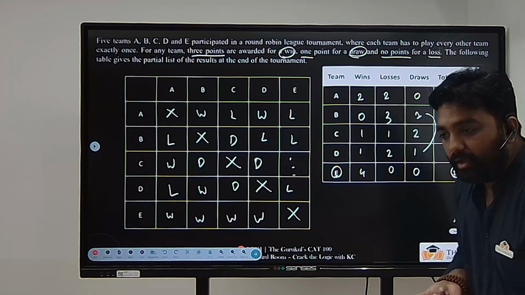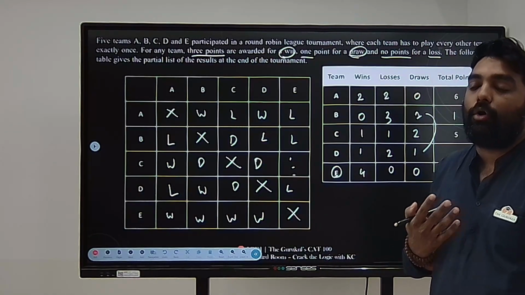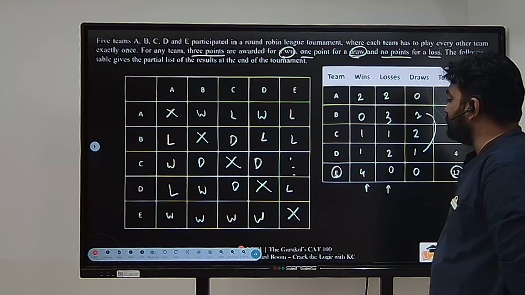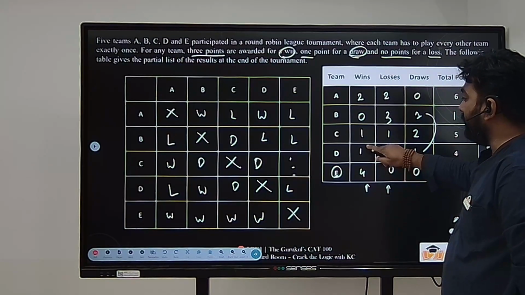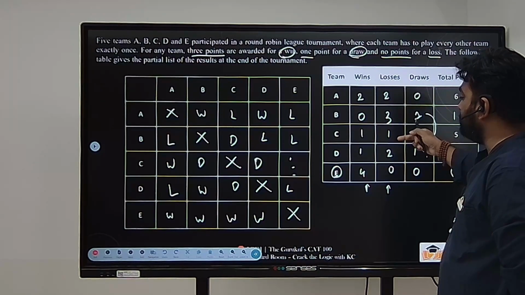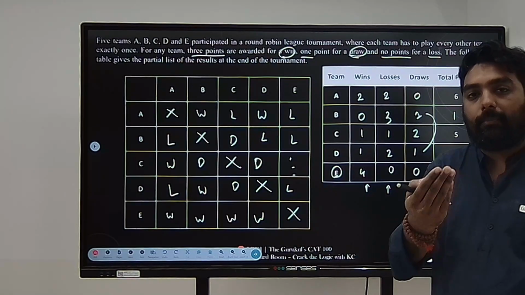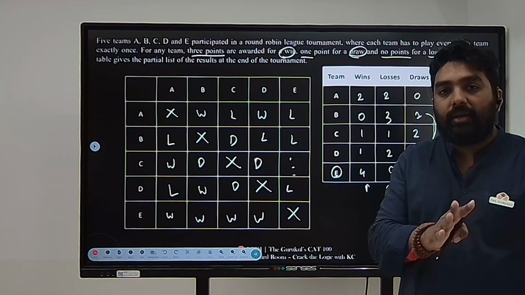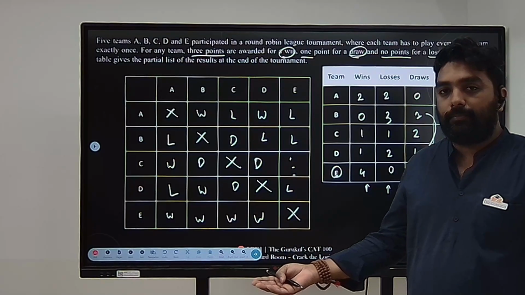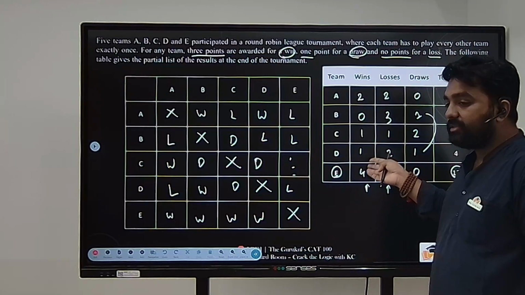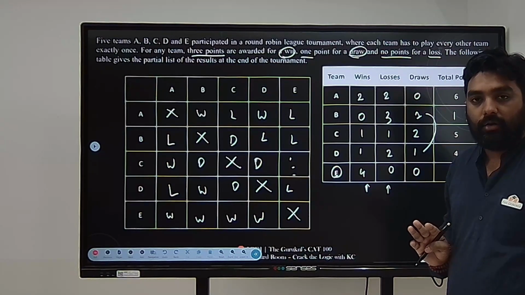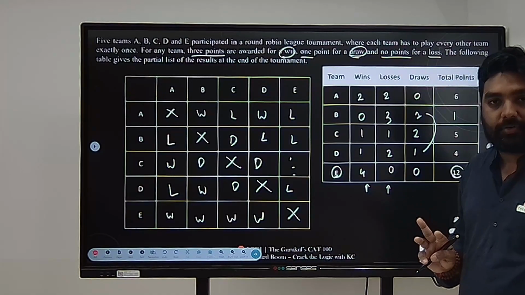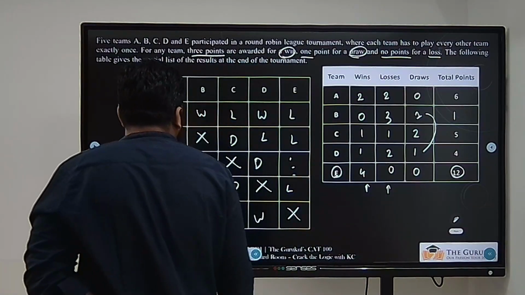So whenever we are solving any problem, you need to understand draws should always be an even number. Second thing, your number of wins and number of losses should always be equal, because how many people are winning, the same number of people should lose also. If there are 10 matches, if someone is winning 10 matches, someone should lose 10 matches. If at all you are getting some unequal number, it means you made a mistake somewhere. That is a cross verification process. So this is the basic information.